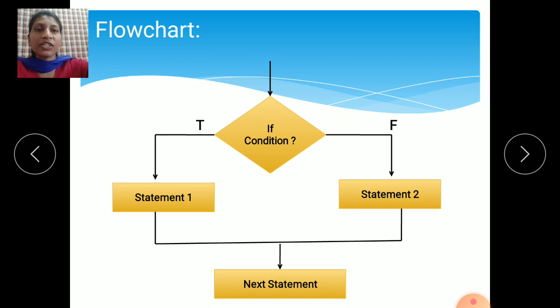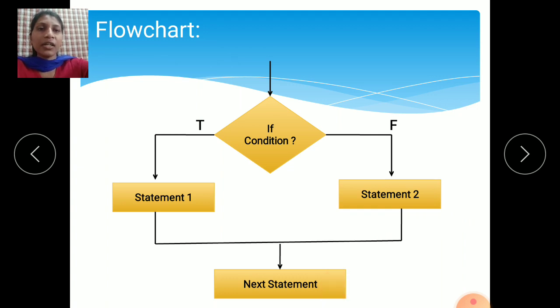Okay, if the condition is true, then the true part will be executed, means the cursor comes here, statement 1 is executed and it comes to the next statement. If the condition is false, this part is skipped, it comes to the else part, means statement 2 is executed and it will execute the next statements also.